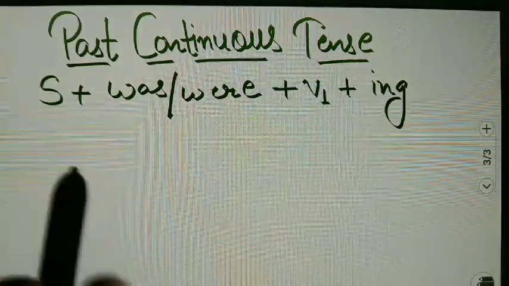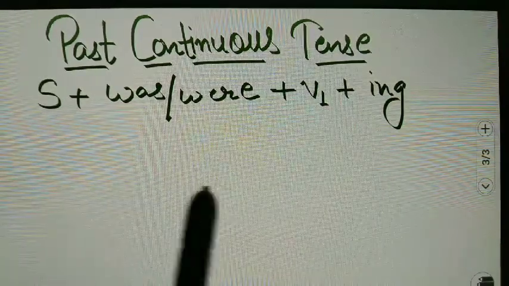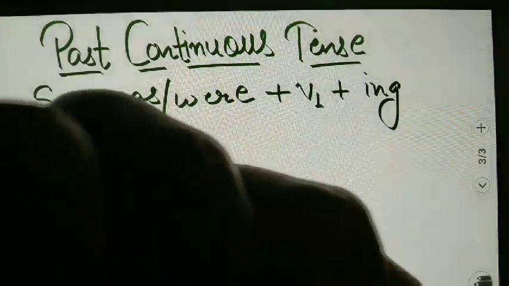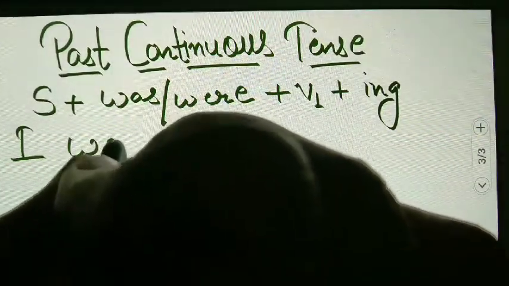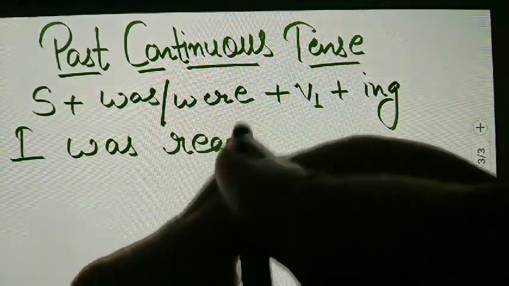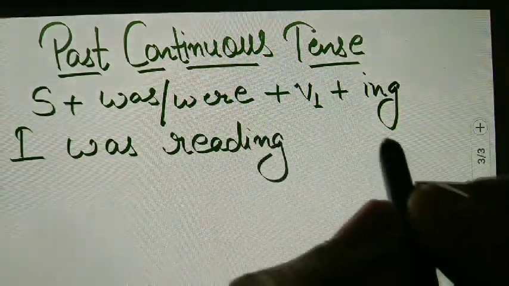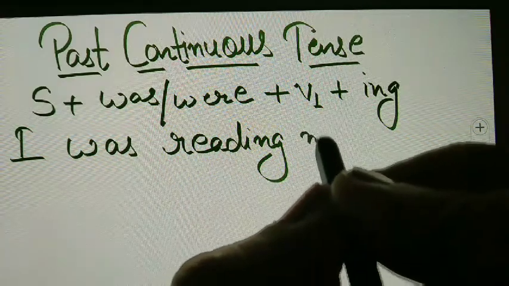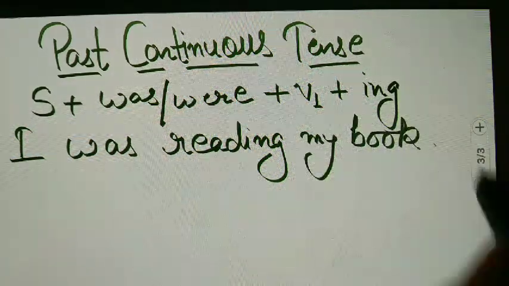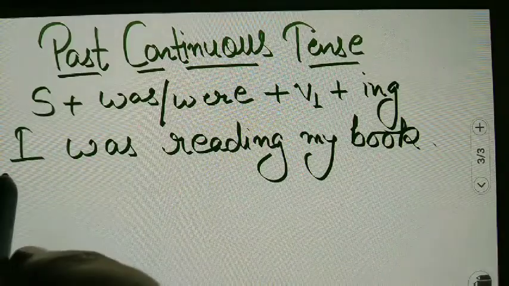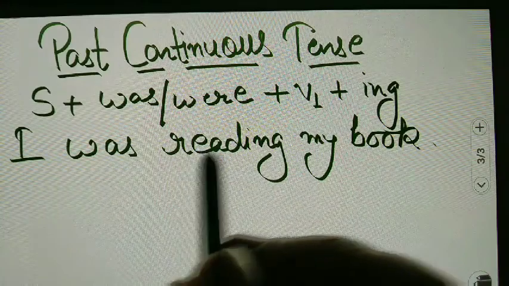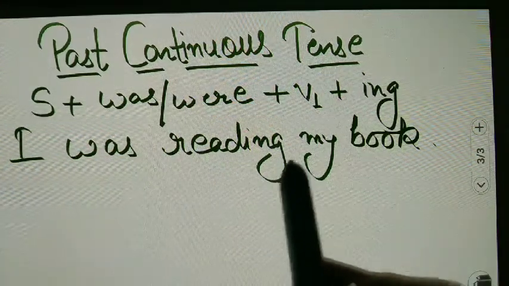Keeping this rule in mind, we make sentences like: I was reading my book. Subject, was or were according to the subject, V1 ing.